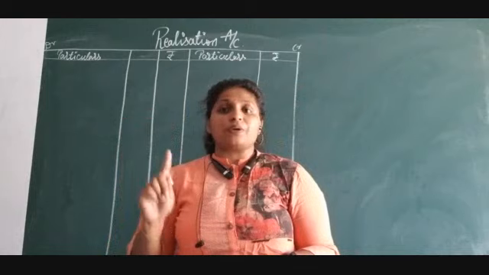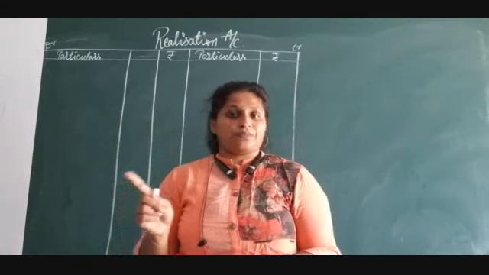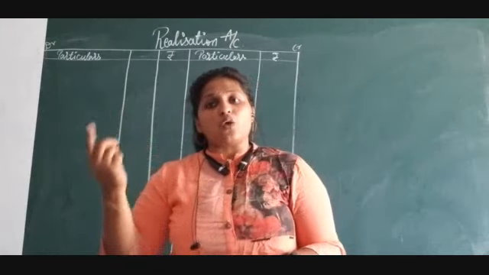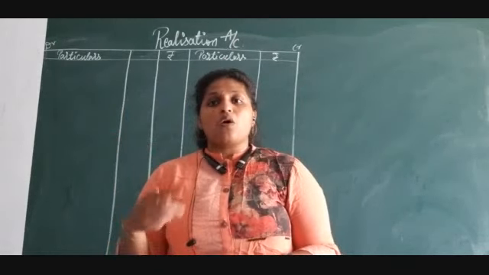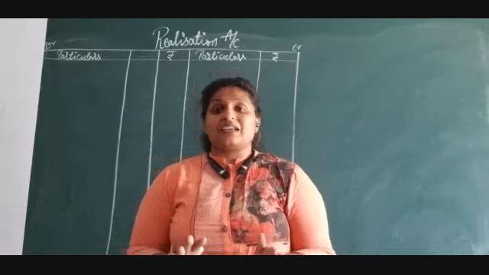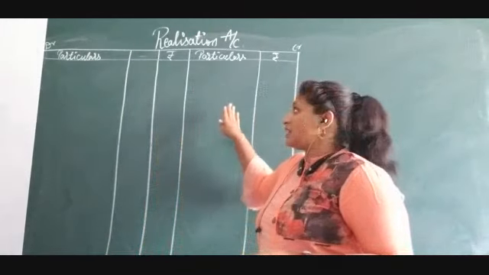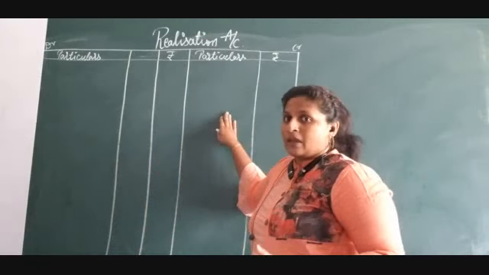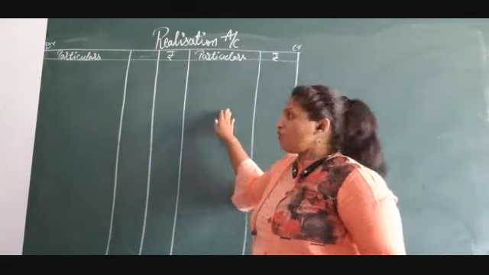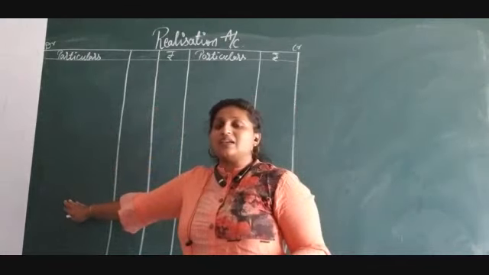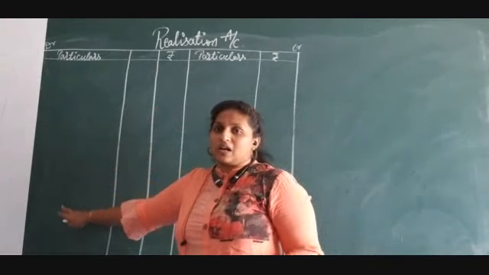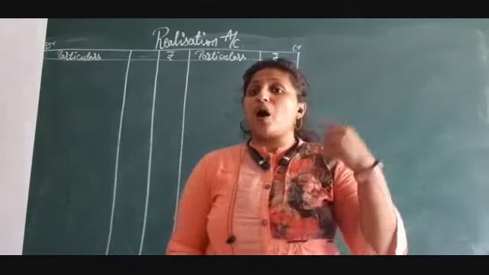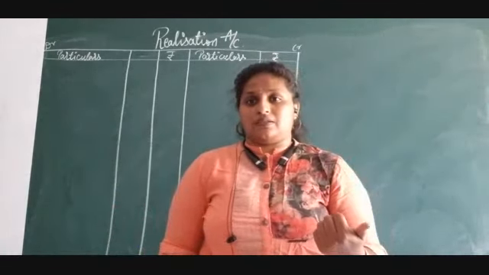If the loan is taken from any outside person or any bank, in that case the loan will appear in the realization account on the credit side as a liability, and once the liability is paid off, it will be shown on the debit side under the bank account. This is about the loan taken from an outsider, any third party.